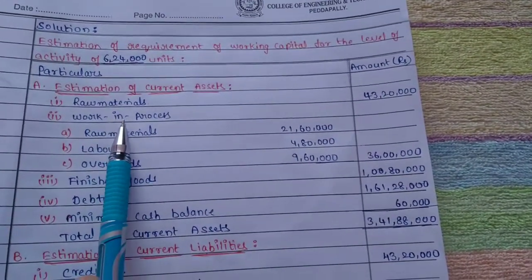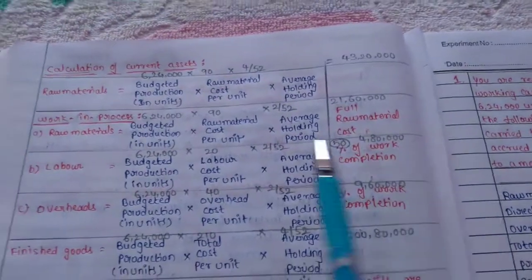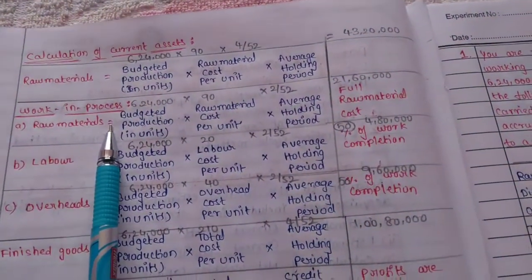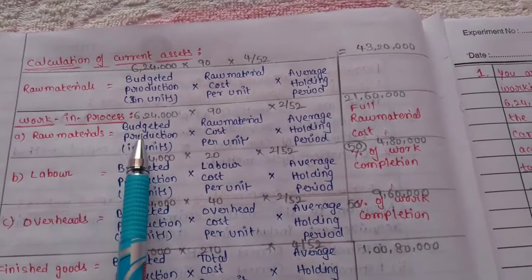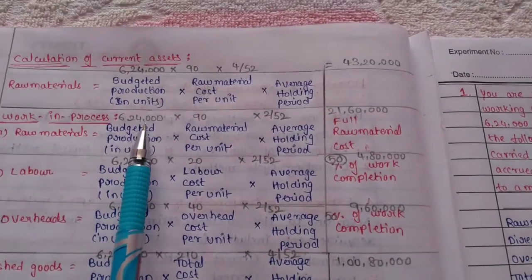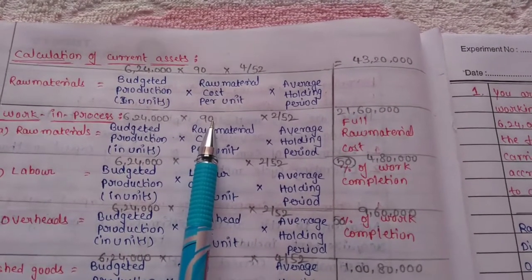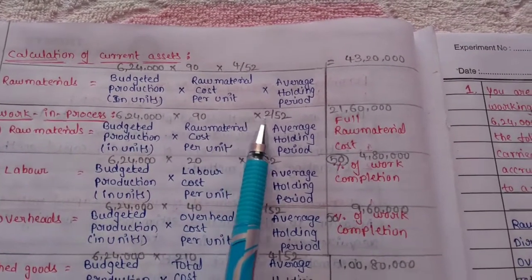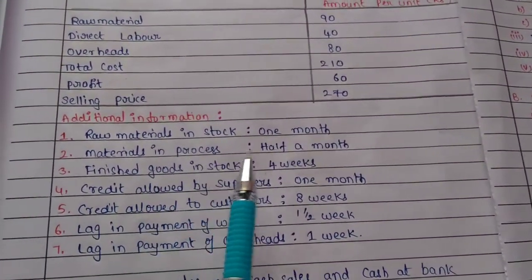Next we will see how to calculate work in process. Work in process is 6 lakhs budgeted production. First, raw material: budgeted production in units 6,24,000 into raw material cost per unit, that is 90 rupees, into average holding period. In the given problem, the second point says materials in process half a month.